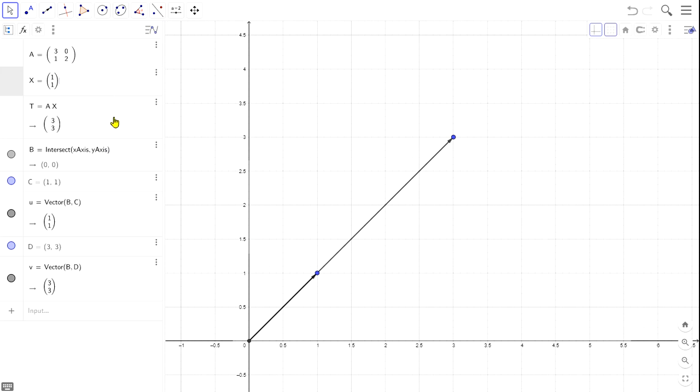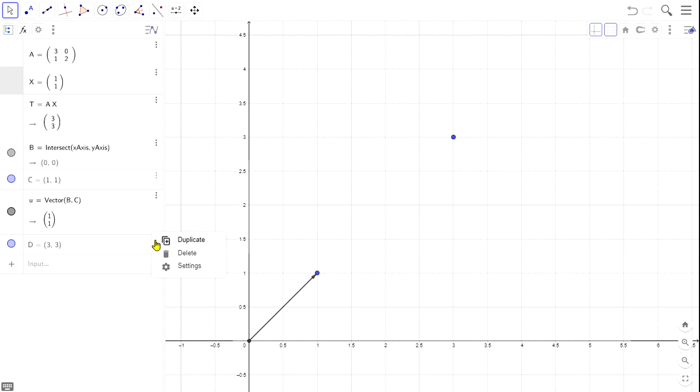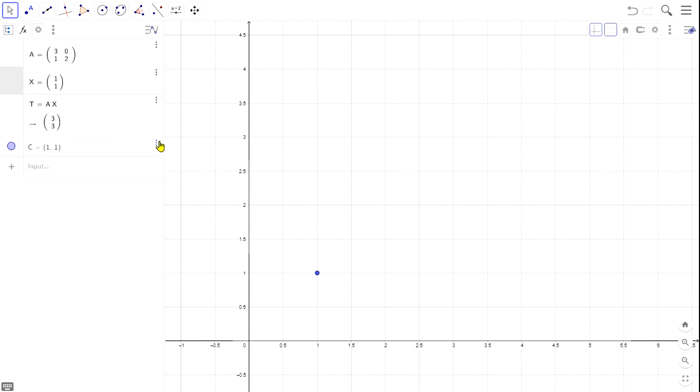Okay, let me delete these things, and I will give the next example. Just a moment, and let me change the vector here. Let me change the vector to (2, 1). This is a vector which is going to be transformed by this matrix, and after the transformation, the resultant vector is (6, 4).